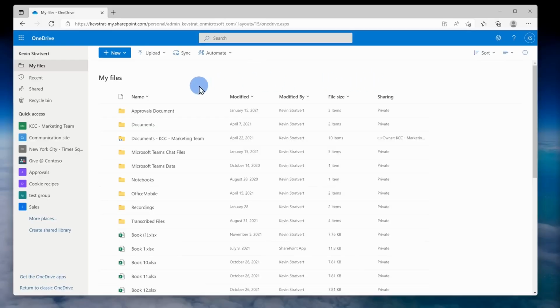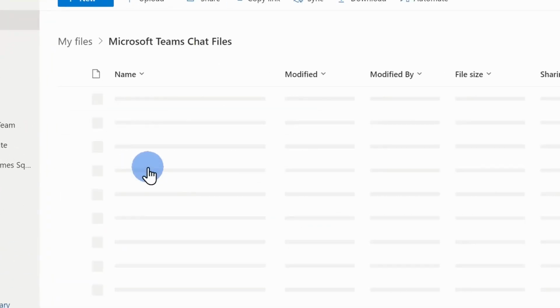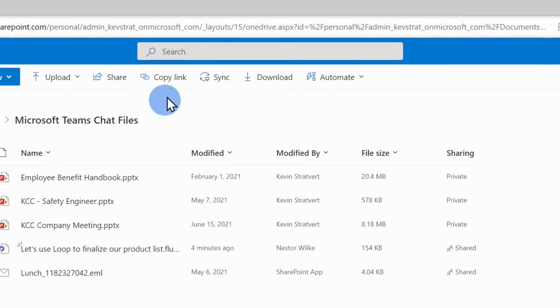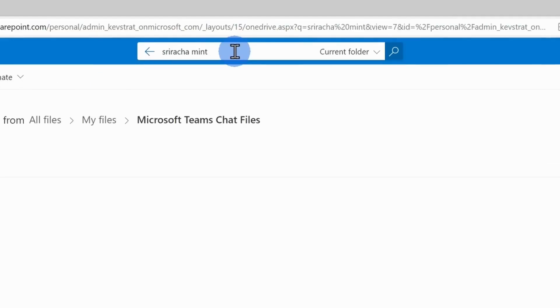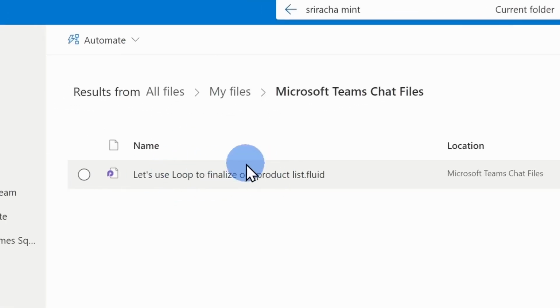Outside of Microsoft Teams, to navigate back to your Loop page, you can use OneDrive. In OneDrive, simply click on Microsoft Teams Chat Files, and here I see my Loop page. I can also use Microsoft Search. Here I'll type in Sriracha Mint and then search. And look at that, here once again I see my Loop page.